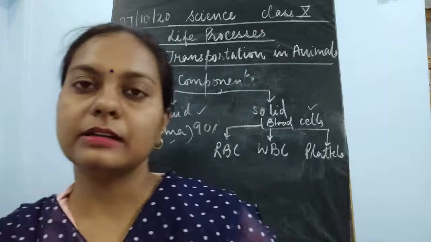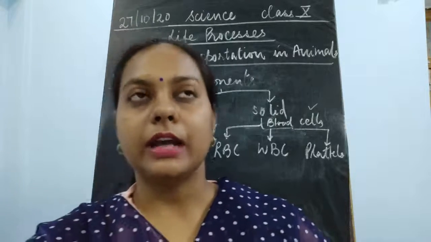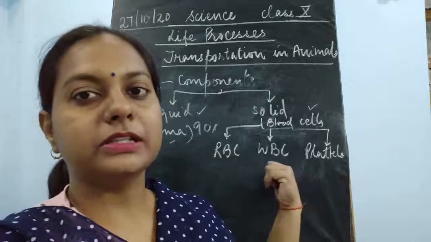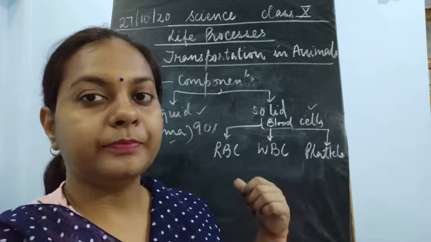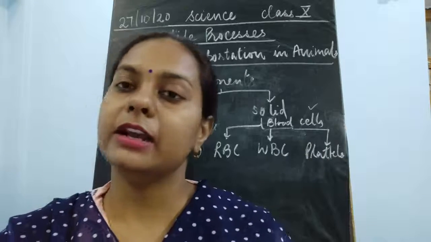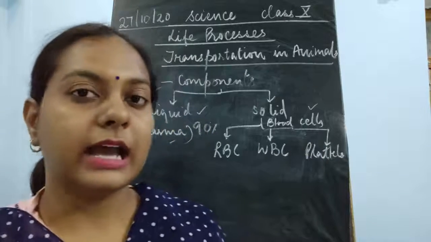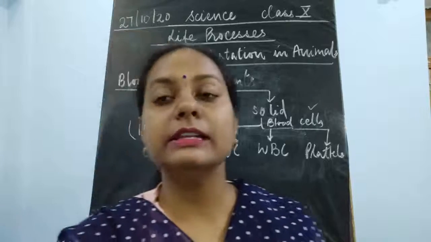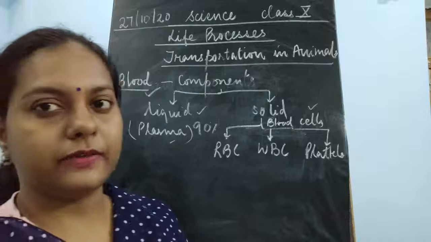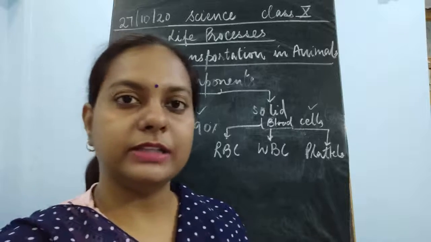So what do you mean by the red blood cell? Red blood cell is a cellular component which is red in color. Then the white blood cell is the component which is colorless, or white in color. Then next is the platelet. It is a very tiny, irregular shaped cell which has different functions. So children, these blood cells have very different functions in the body. We'll read all these functions one by one.